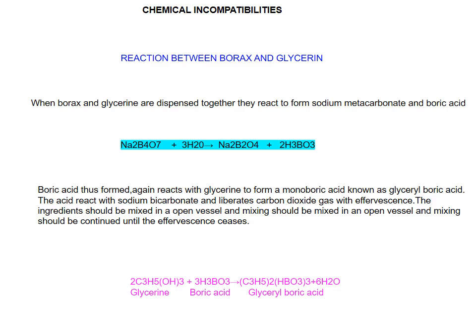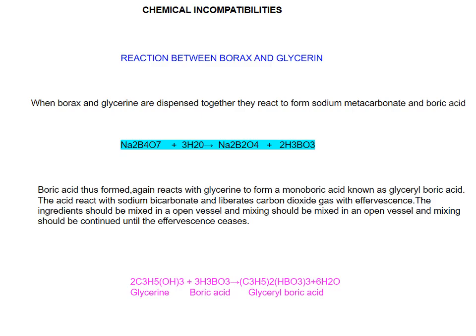The boric acid thus formed again reacts with the glycerin to form a monoboric acid known as glyceryl boric acid. This acid reacts with the sodium bicarbonate and liberates carbon dioxide gas in the form of effervescence. Clear?